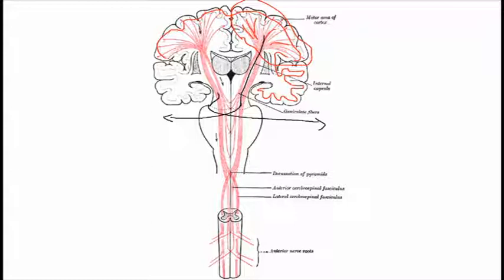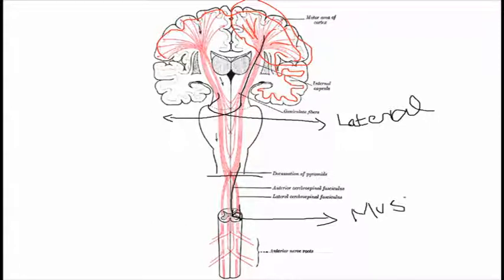They cross here and don't cross at the area of the spinal cord like the anterior pathway does. Here this is called the lateral corticospinal tract. So they move downward, and here they supply the spinal cord, and then they supply the muscles of the body.